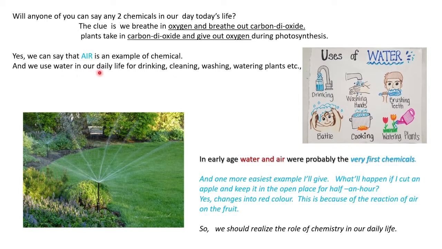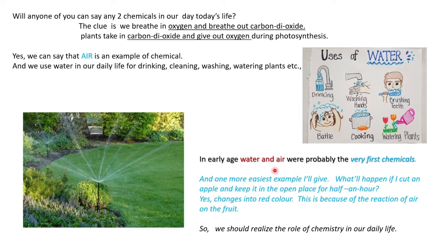So water is also a chemical. We can say water in our daily life is used for drinking, cleaning, washing, watering plants. We have come across these uses of water: drinking, washing hands, brushing teeth, bathing, cooking, watering plants. So we can say in the early age, water and air were probably the very first chemicals.